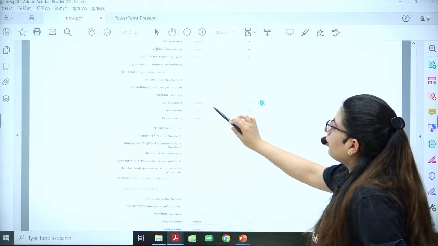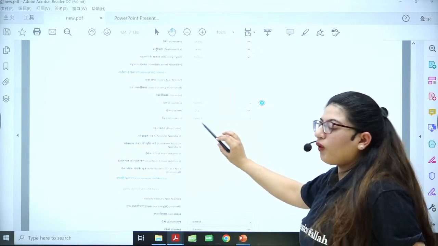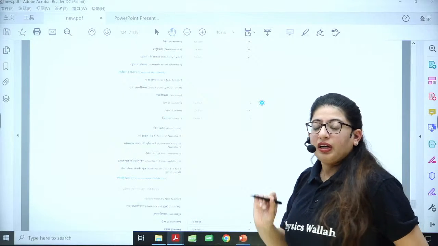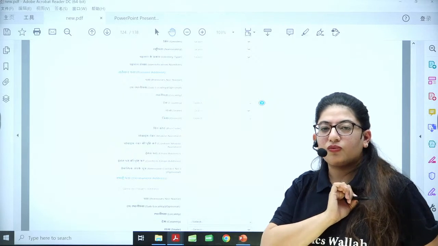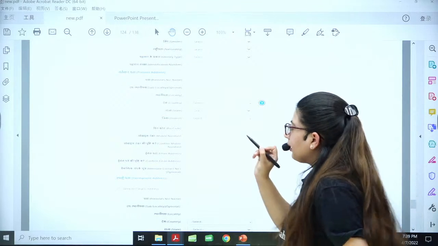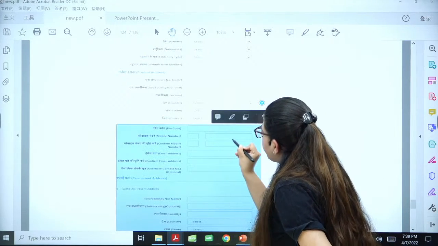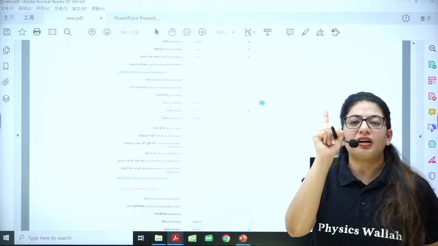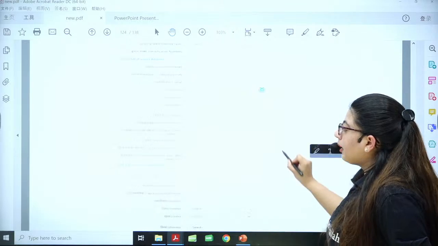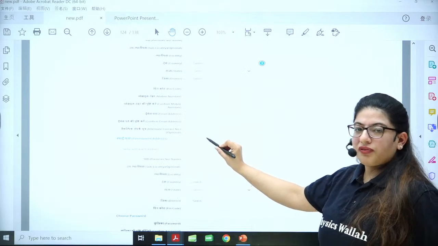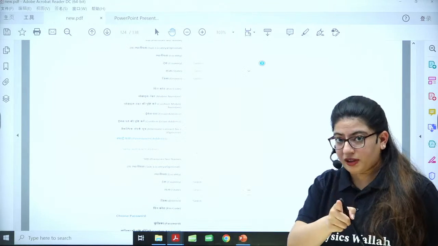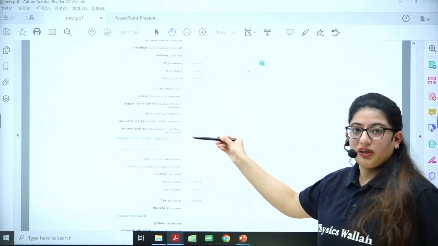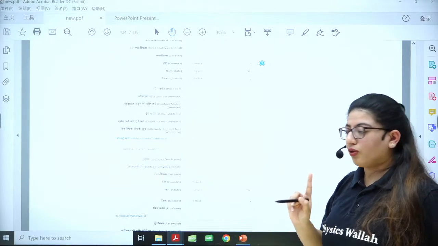Then locality, your country, your state, your district, your pin code, and mobile number. You have to confirm the mobile number again. You know how to check the application form while your eyes are on the PC? Have a pen and check it like this. I always used to do this, and this is a better technique, because you will not miss a single character there. Then email address, you have to confirm. Why are they asking you to confirm? Because that's important. So you have to confirm it, and see if there is anything wrong or not.